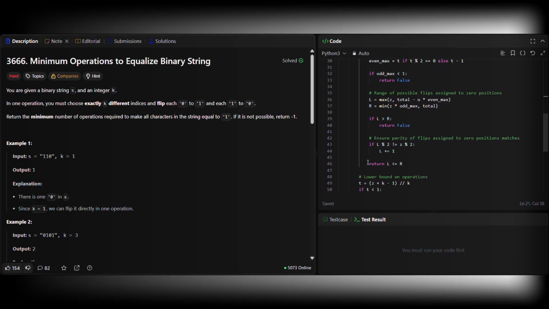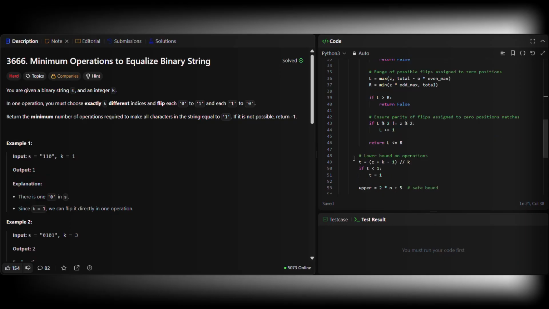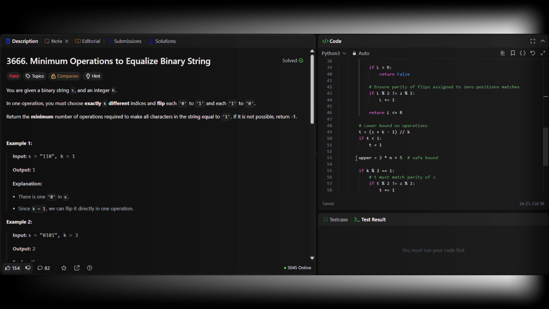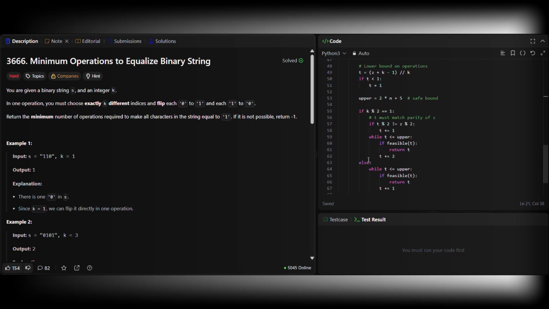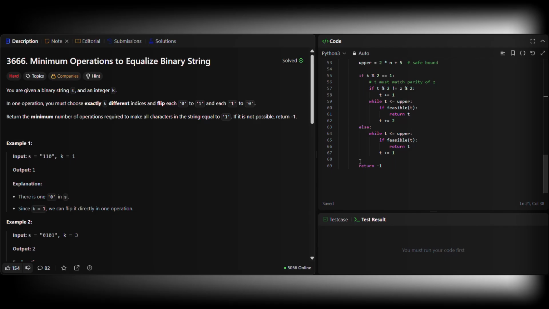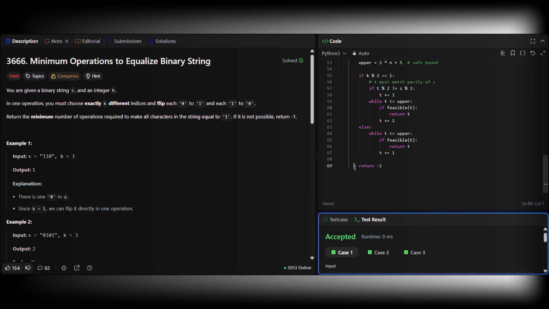Now how do we search for t? We start from the lower bound, the ceiling of z divided by k. Then we iterate upward within a safe bound. If k is odd, t must match the parity of z, so we step by 2. If k is even, we check every t. The first feasible t is the answer. If none work within bounds, return -1. No simulation. No state exploration. Only invariance and range feasibility. That's top 1% problem solving.